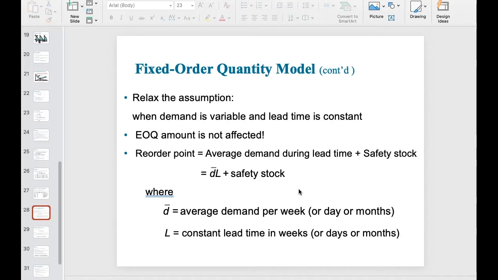That's the purpose of the safety stock. Basically, we just need a little bit more amount to get rid of the stockout risk caused by that uncertainty.